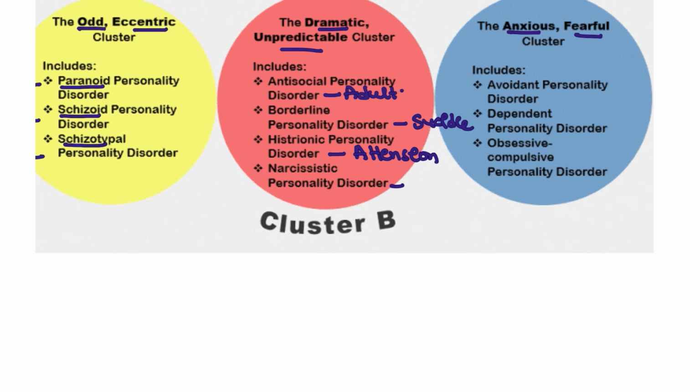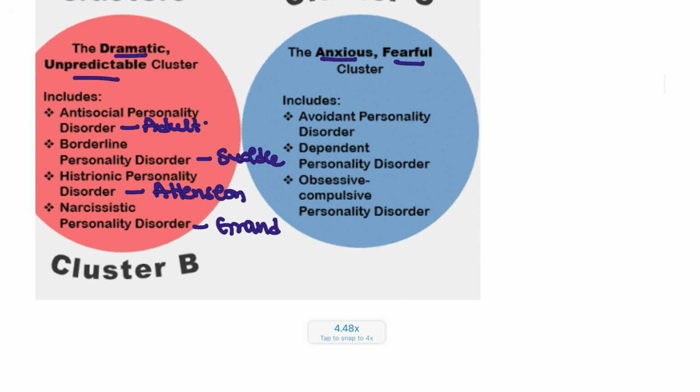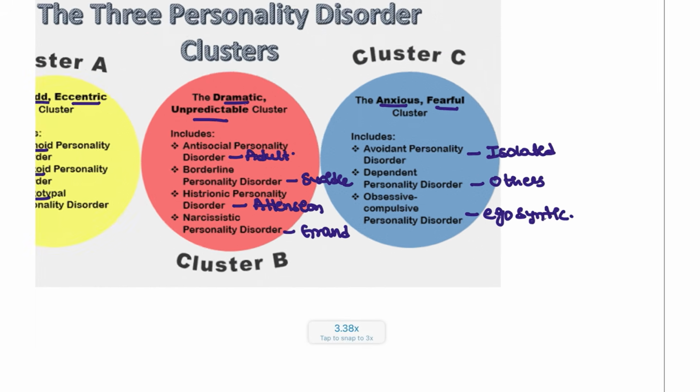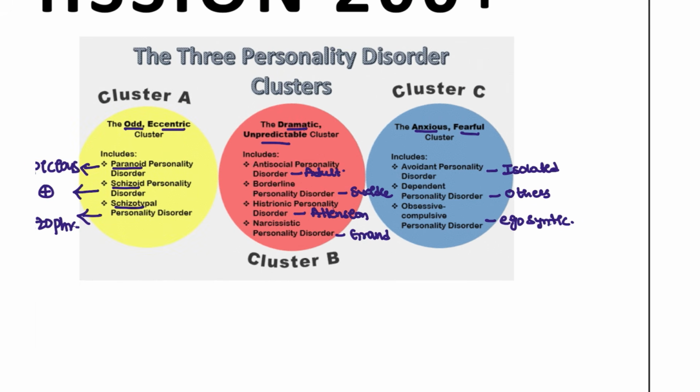Narcissistic person, you may have heard about Hitler, right? Hitler is one of the narcissistic. They feel they are grand among every person. Avoidant person is like an isolated person, avoided from society, family, friends. Dependent person, they are dependent on others, for example a girlfriend or boyfriend who is always dependent and can't do their own work. And obsessive compulsive disorder, also known as anankastic disorder, is a type of ego syntonic. The same obsession and compulsion is seen, but it is ego syntonic.